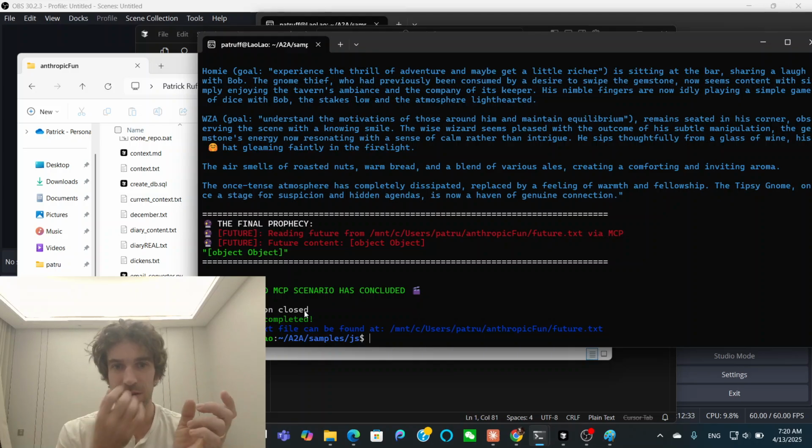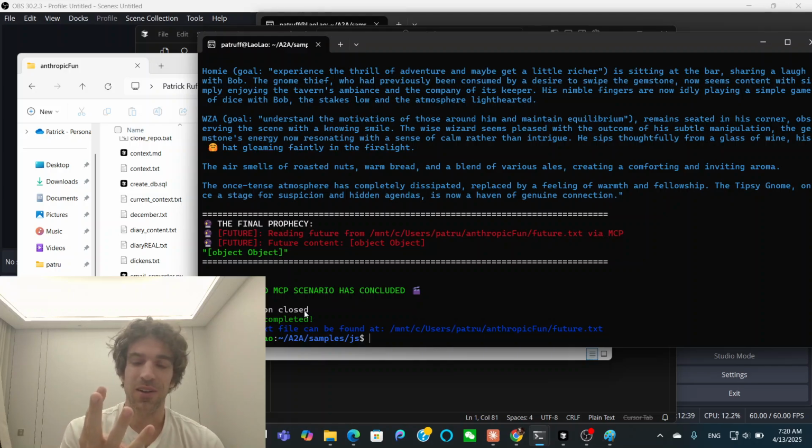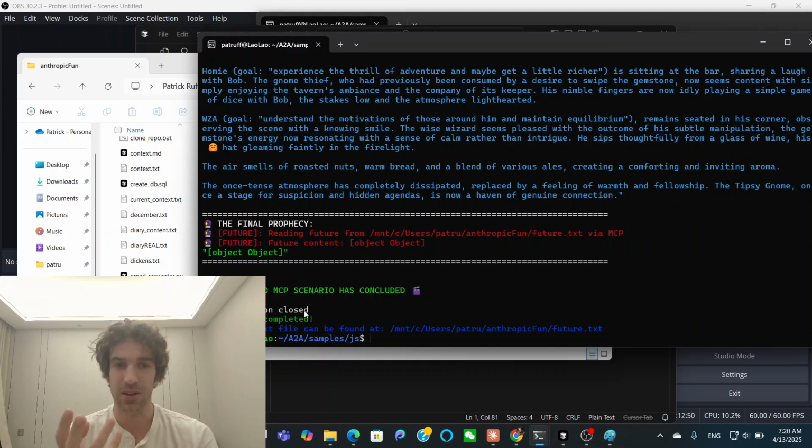So we got our two agents, or three agents now, four if you count the tavern. The tavern is basically like a server for the wizard. When the wizard comes in, he's like, okay, who are these other agents? And then the tavern tells him. So we've got agent discovery, we've got MCP usage, we've got multiple different agents in the same place at the same time with their own different goals and motivations.